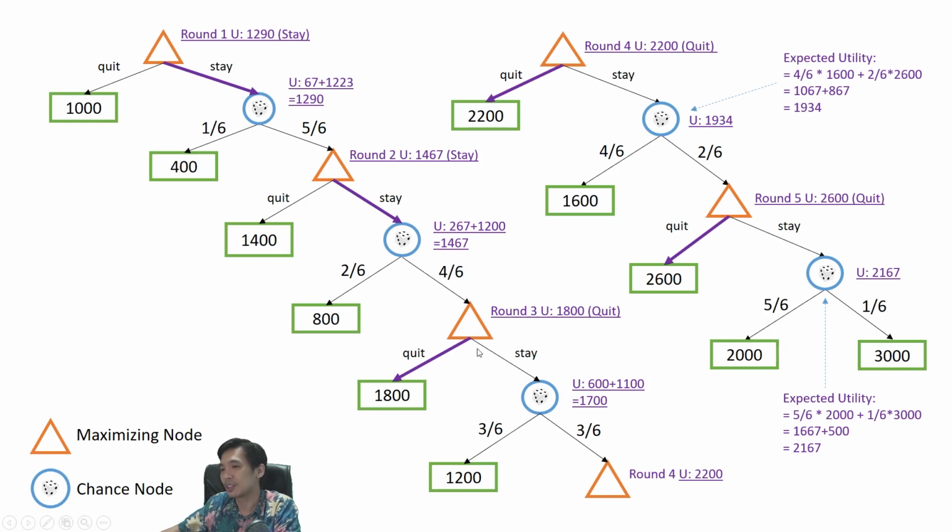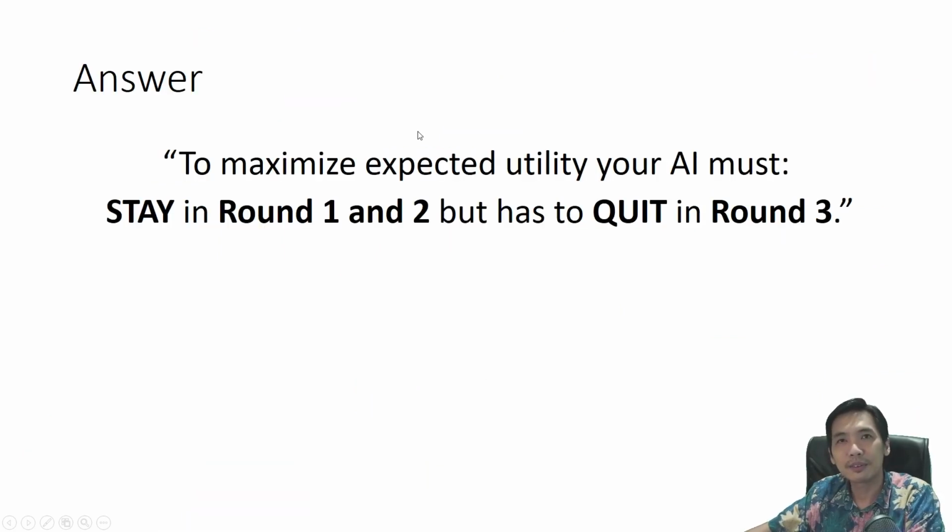1,800 reward. So the answer for our dice problem, or die problem, to maximize our expected utility or our rewards in this game: you or your AI must stay in round 1 and round 2 but has to quit in round 3. Okay, that's it for the answer of our dice problem using Expectimax.